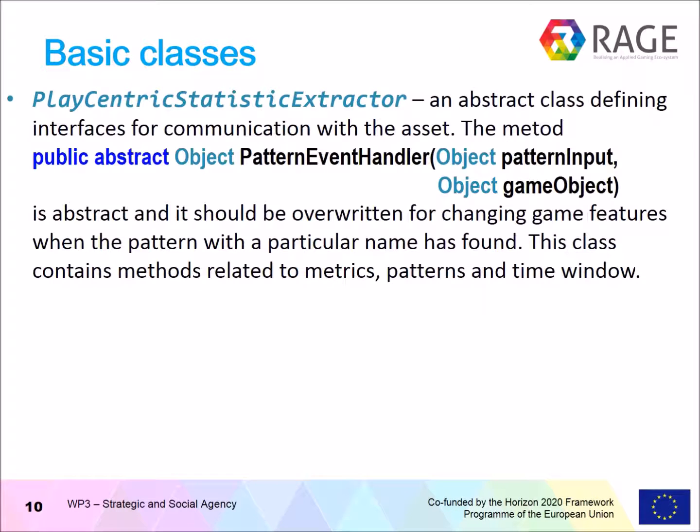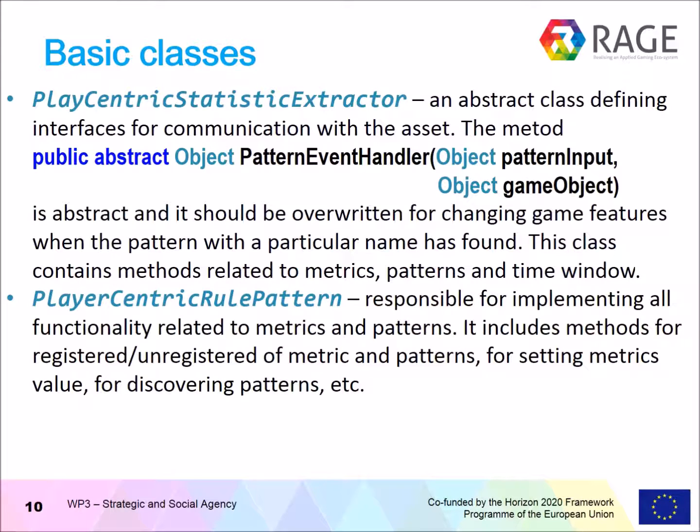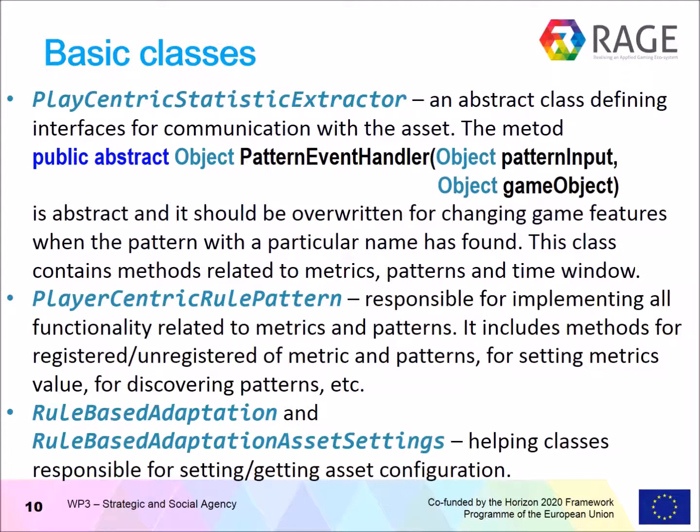The basic classes are the player-centric statistic extractor, which has one method, pattern event handler, which should be overwritten by the game developer to change game features, and the player-centric rule pattern, which is responsible for implementation of all the metrics and patterns for this asset. Also, two other classes are provided, rule-based adaptation and rule-based adaptation asset settings, which are classes responsible for the asset.